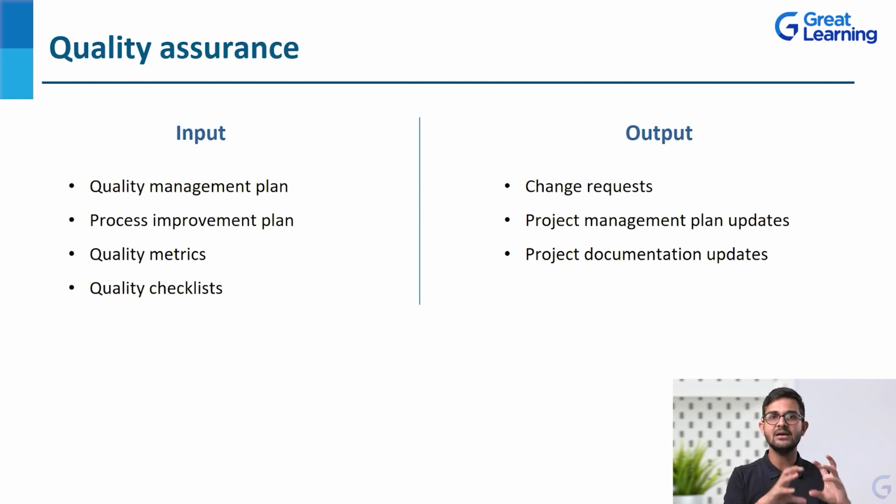So what we need, and then once we have assured the quality, what will be the eventual output? As input, all the outputs that were there for quality planning will be inputs for quality assurance, such as the quality management plan, process improvement plan, then quality metrics and checklists. So all these things were outputs from quality planning. Now, once we have the plan ready, we'll take it as an input for quality assurance. We'll assure the quality, we'll do the quality reviews, and then we'll get the output. Now, what is that output?